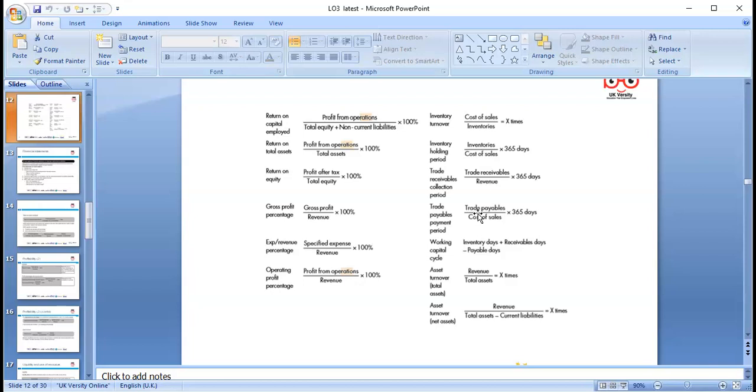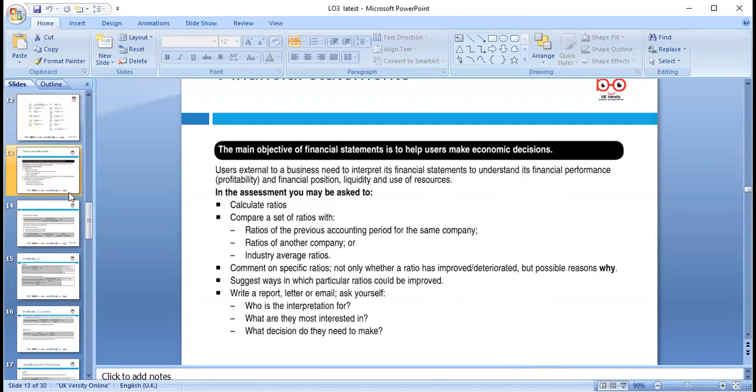So the working cycle, we can look at inventory days plus receivable days minus payable days, which we can find by using these formulas. We're not going to use all of them, but you can pick one ratio according to your interest. Ratios help you to measure the performance.